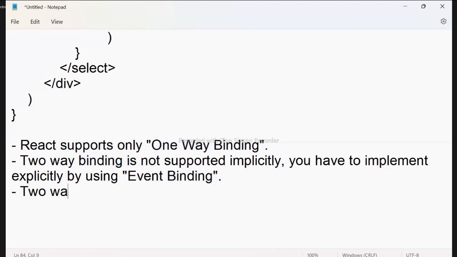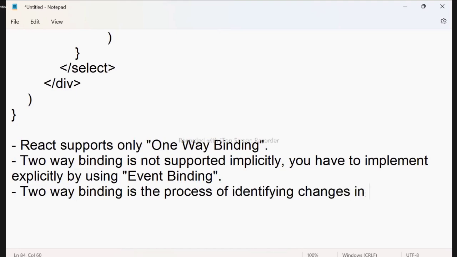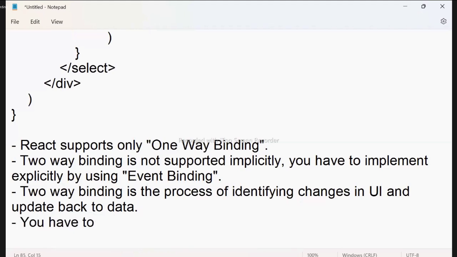Two-way binding is the process of identifying changes in UI and updating back to the data. It cannot do that. So you have to explicitly manage by using event handlers.